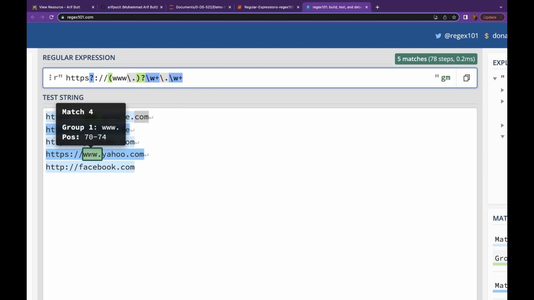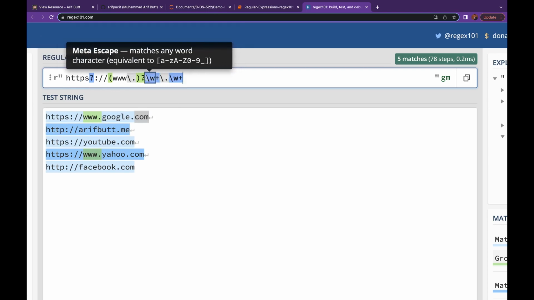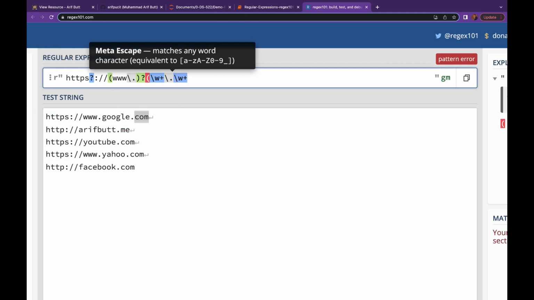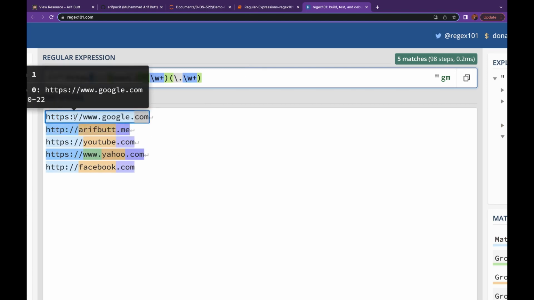Then we have this group. So that means that this bracket is making a group. So let me put a bracket over here as well. Okay, and let me put a bracket over here as well. And now see, this is the first match.